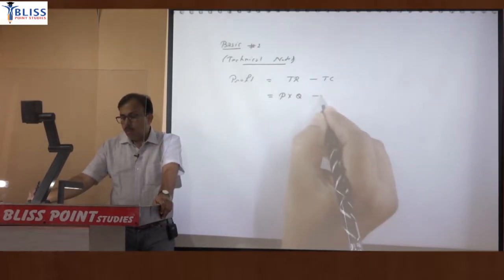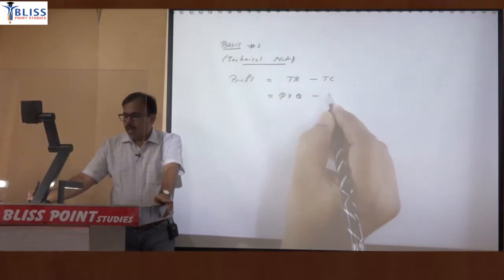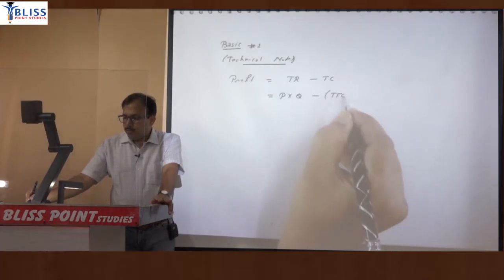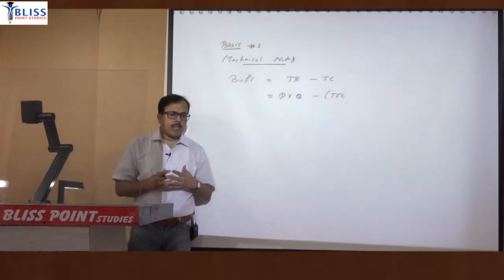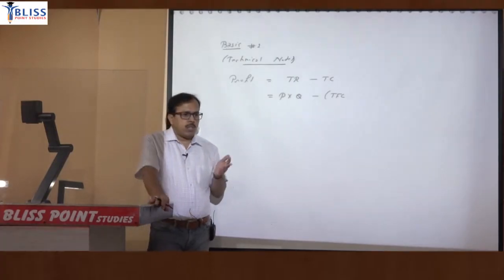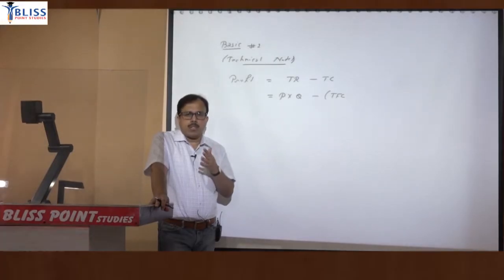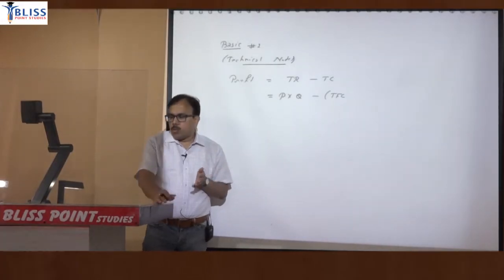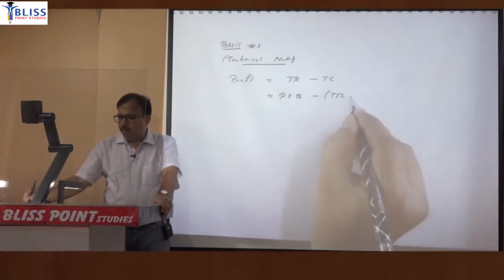From that total revenue you subtract total cost, and total cost has two parts mainly. One is fixed cost. And what is fixed cost? Fixed costs are those which do not depend upon quantity. That means even when quantity will be zero, there will be some fixed cost. Like for example, during the lockdown there was no classes here, but we have to bear that fixed cost in the form of rental. So rental is an example of your fixed cost. And what will be the variable cost?